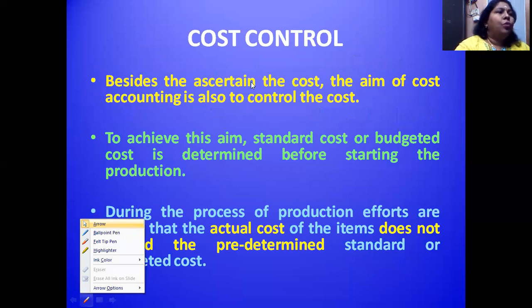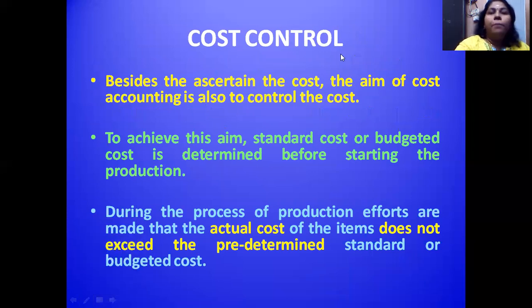In this slide, you will come to know what is cost control. A good company must always aim to control the cost, not only ascertain the cost. To control the cost, all companies set an estimation or a standard or a budget. What could be the material cost? What could be the labor cost? What could be the administration cost? What could be the selling and distribution costs in future? They may have an estimation or a standard. These standards must be compared with the actual material cost, actual labor cost, or any other kind of actual expenses incurred.